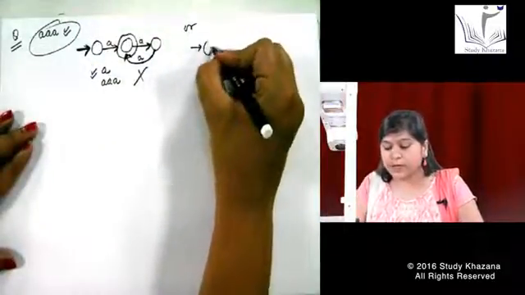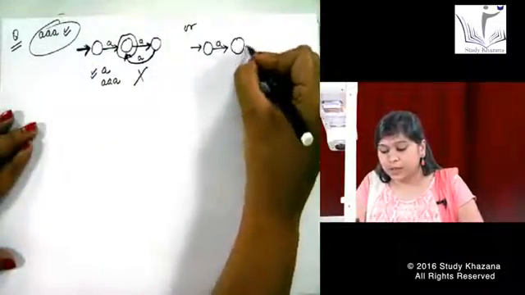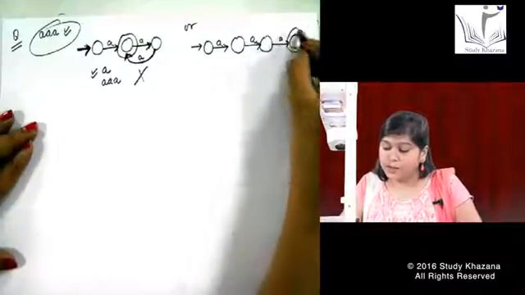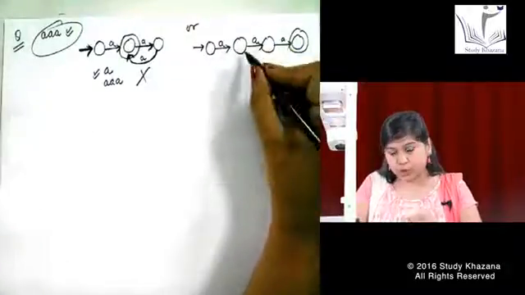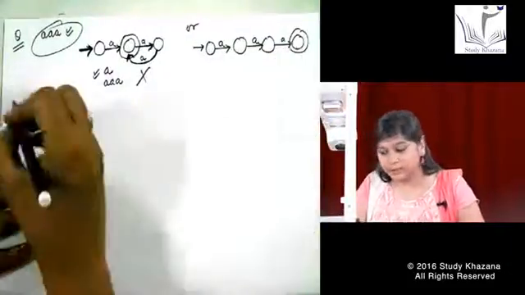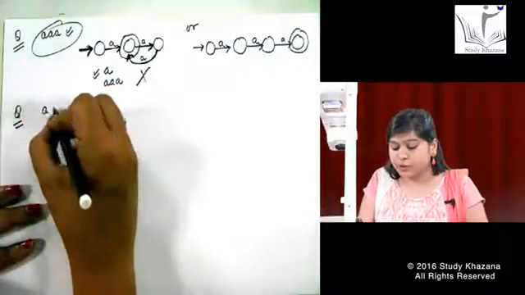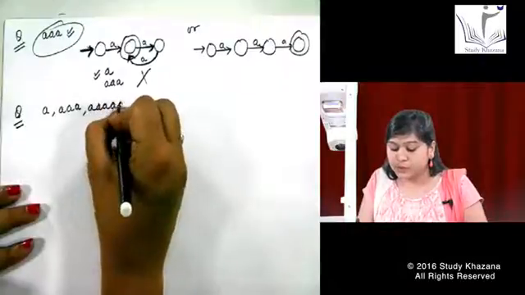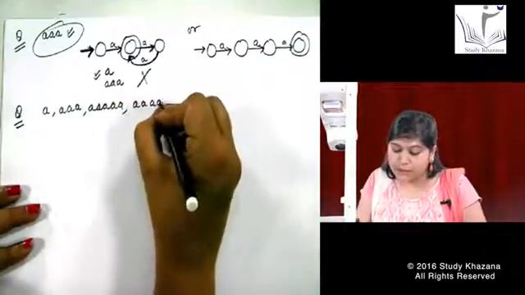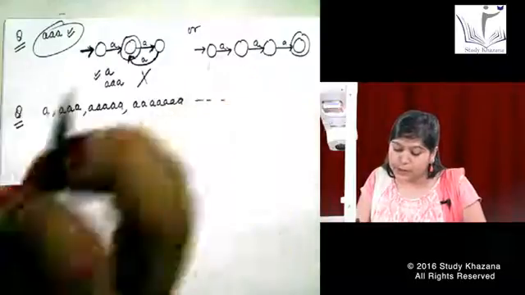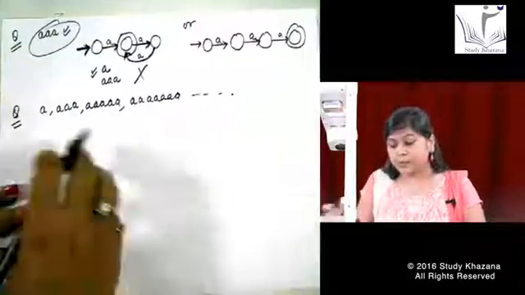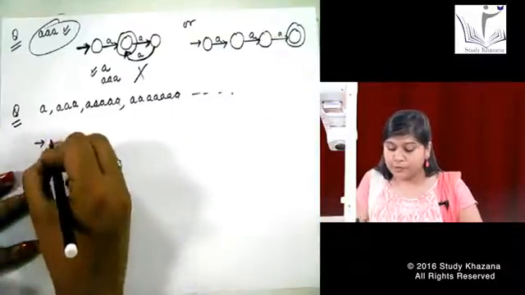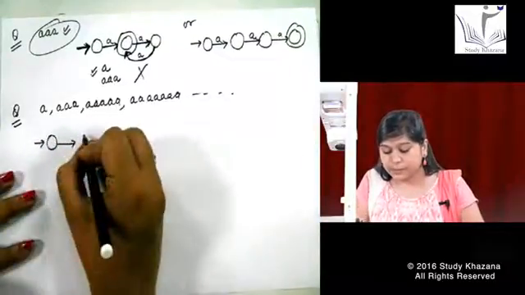For making it for AAA, I have to do it like this only: A, then again A, and then A. So this will go in the sequence: first A, second A, and third A. But if I want it to accept an odd number of A's, like A, AAA, 5 A's, then 6, 7 A's, and so on, is there any shortcut? Can I make a machine with an infinite number of tapes and states? I can do it like this: A.